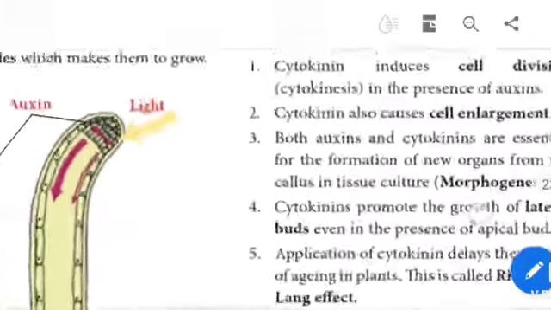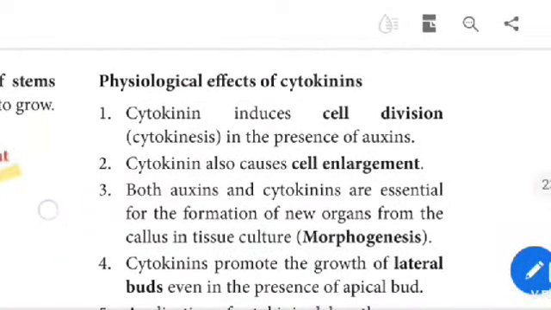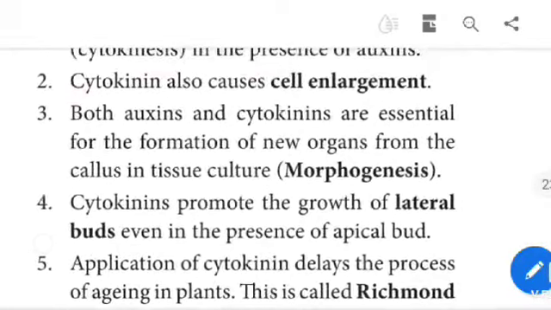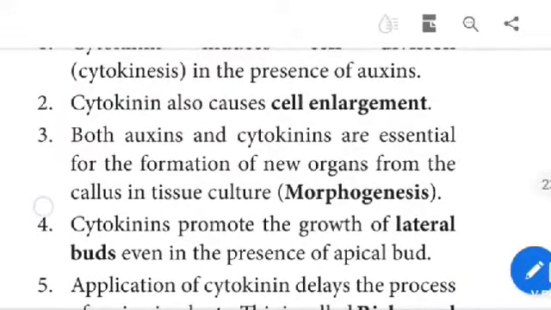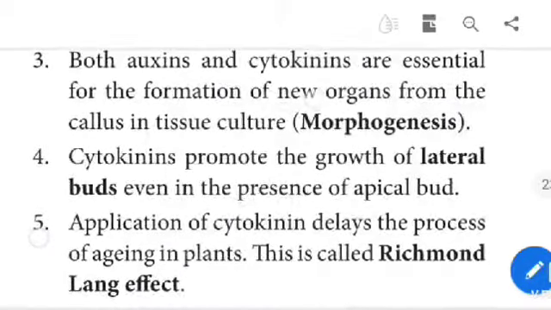Physiological effects of cytokinin. Cytokinin induces cell division in the presence of auxin. Cytokinin also causes cell enlargement. Both auxin and cytokinins are essential for the formation of new organs from the callus in tissue culture.